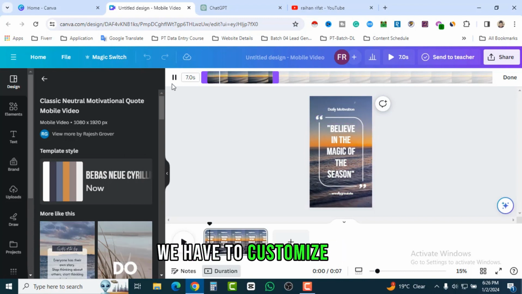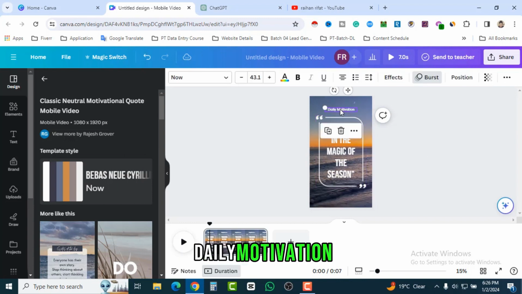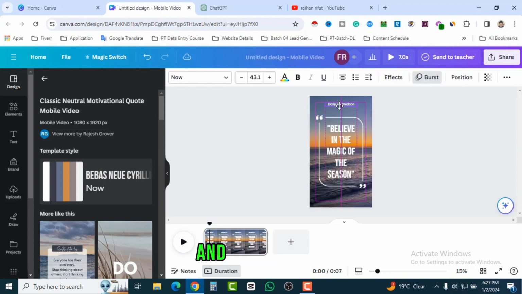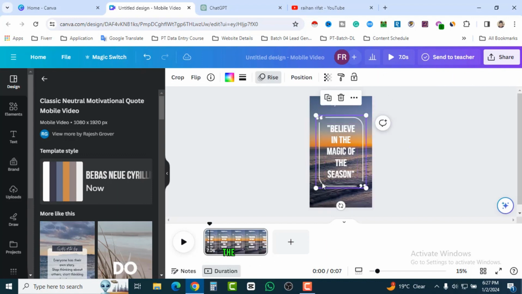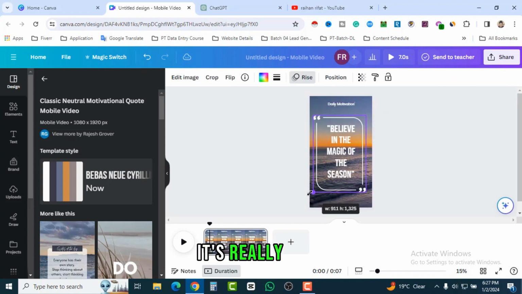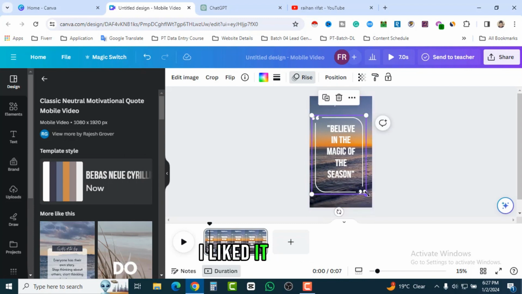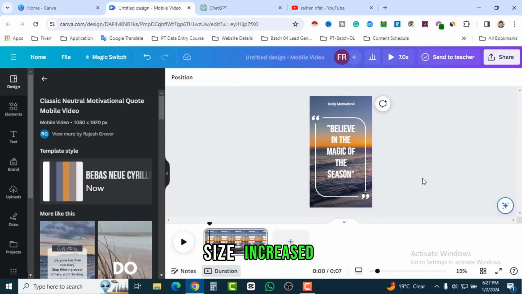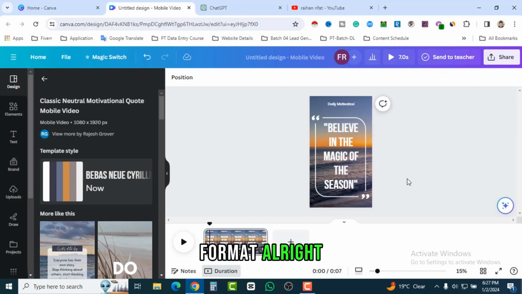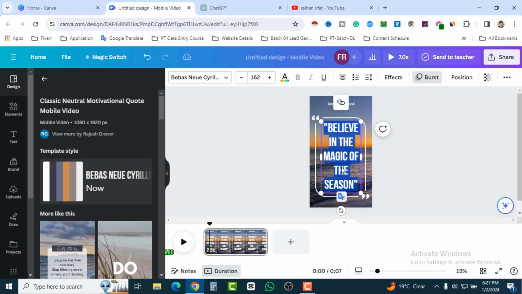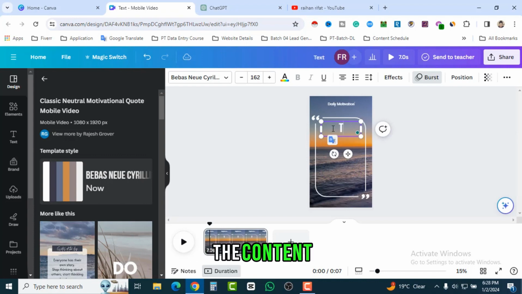Okay, we have to customize this, and here you can see daily motivation. Just scroll it and take it above and move it above, and here you can see the section. It's really good, I liked it. So its size increased. Let's increase it, and here you can see the text format. Alright, so the text format should be there, and I'm going to remove the content and write the text.